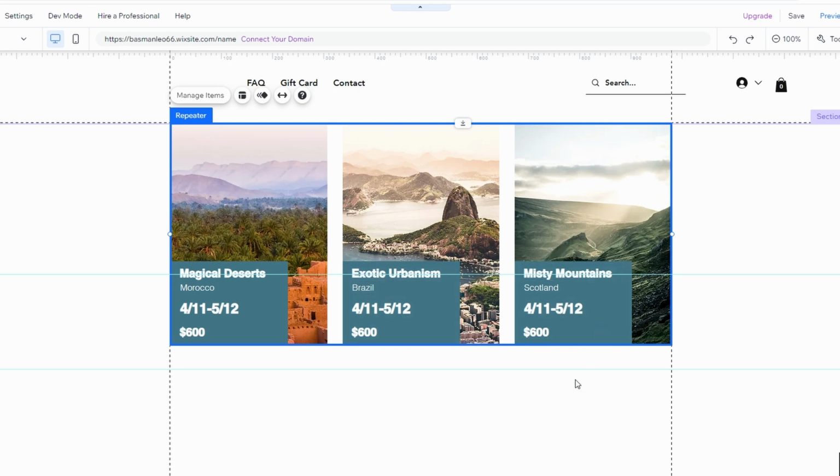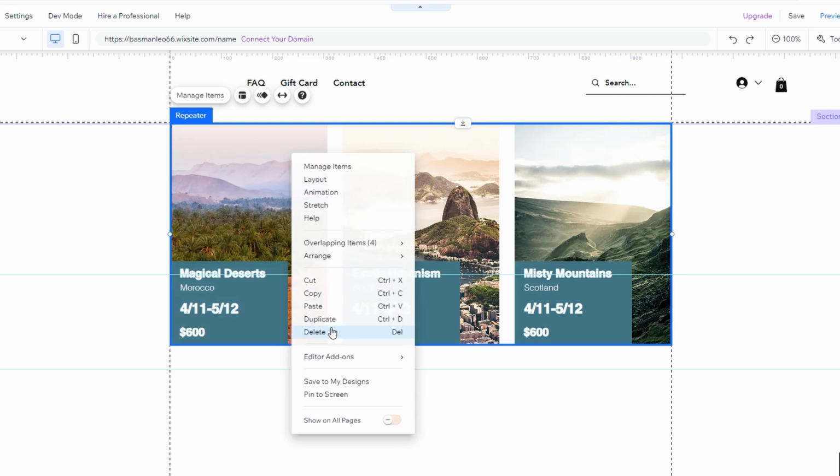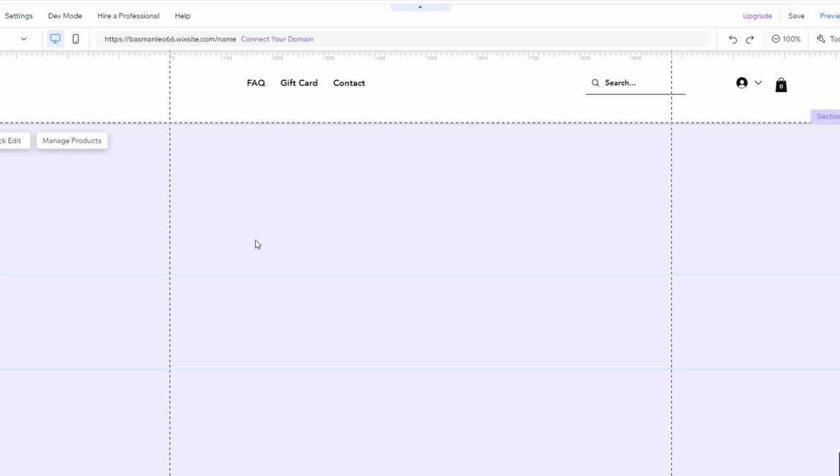In today's video I'm going to show you how to remove repeaters or specific items within a repeater on Wix. Click on the repeater element you want to remove. The entire repeater will be highlighted, and simply press the delete key on your keyboard or right click on the repeater and select delete from the context menu. This will remove the entire repeater from your page.